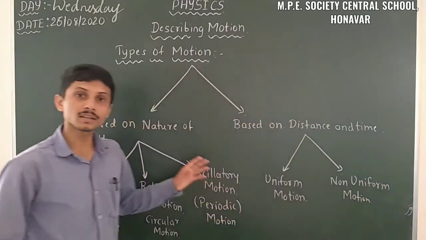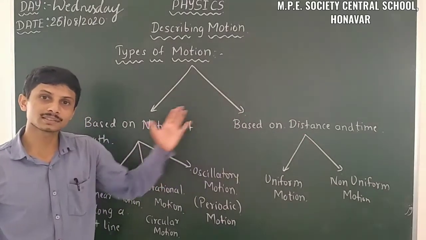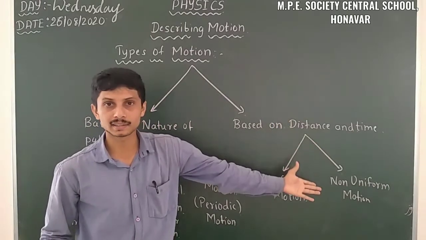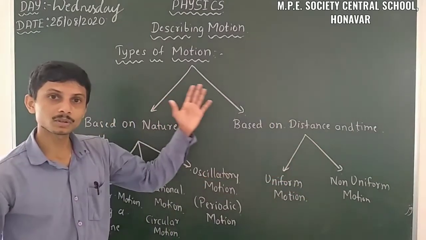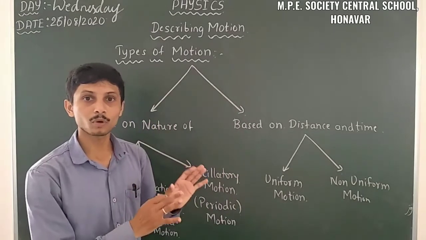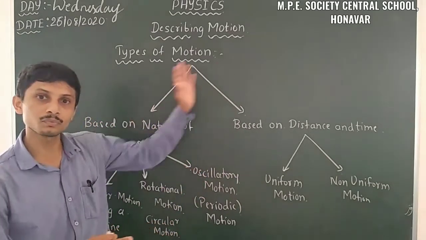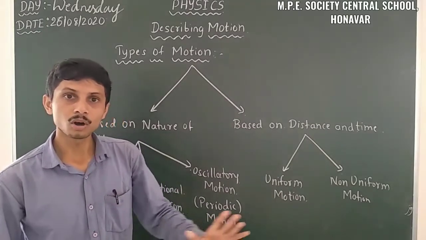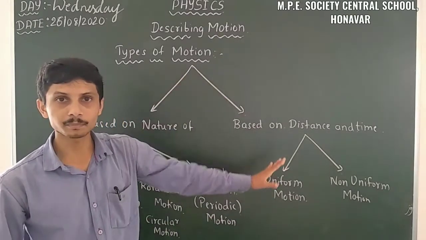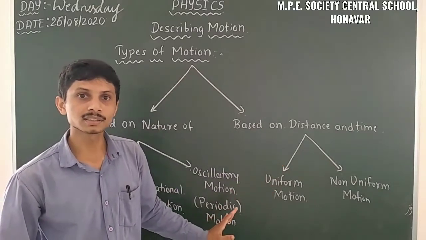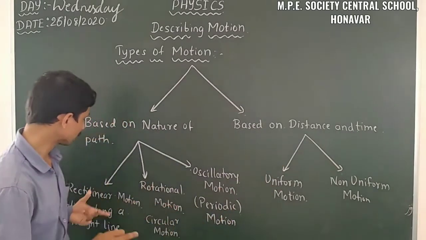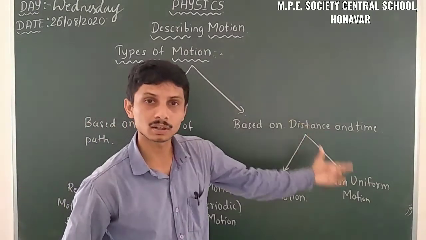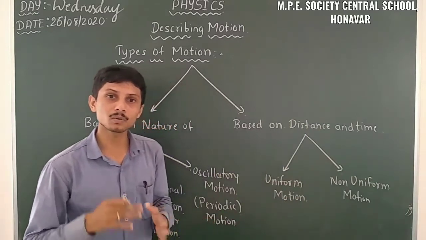So 5 types of motion are there, 3 based on the nature of path and 2 based on distance and time. This is a pictorial view of all the types of motion in the same picture. So rectilinear, rotational, oscillatory, uniform and non-uniform motion. Let us discuss them one by one.